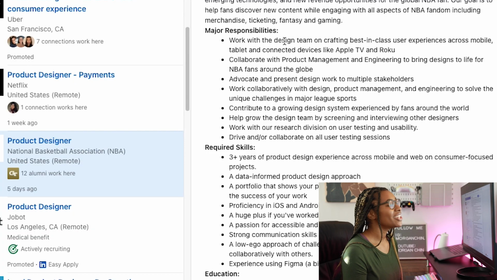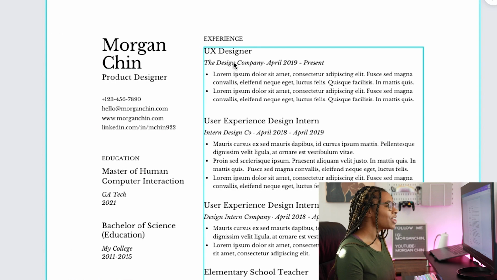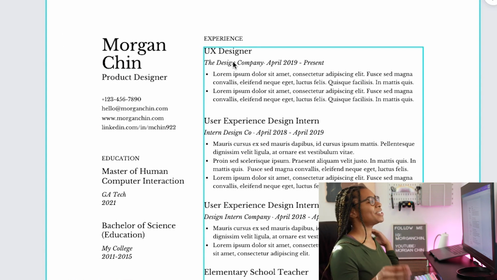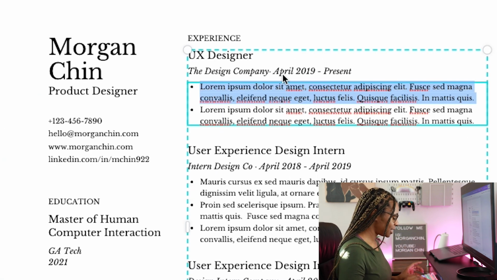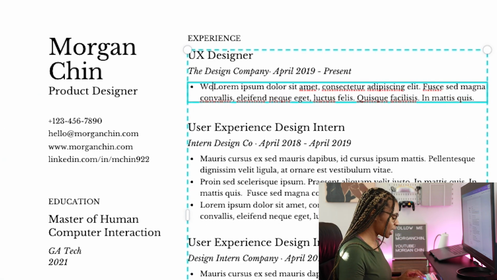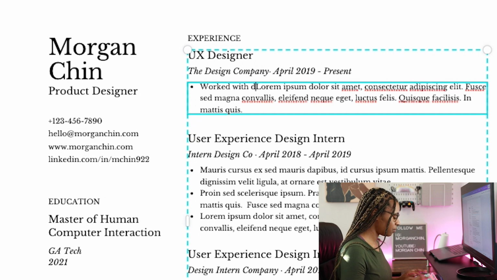The first thing I see here is work with the design team on crafting best-in-class user experience across mobile, tablet, and connected devices like Apple TV and Roku. Okay, cool. So in this first job where I was a UX designer at the design company, I worked with the design team, or you can change the word to collaborated if you want to.